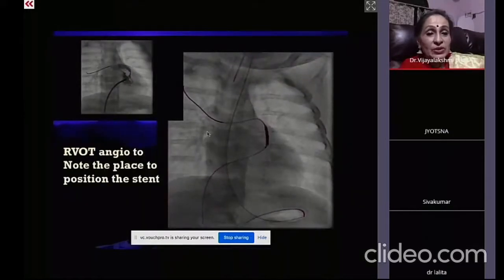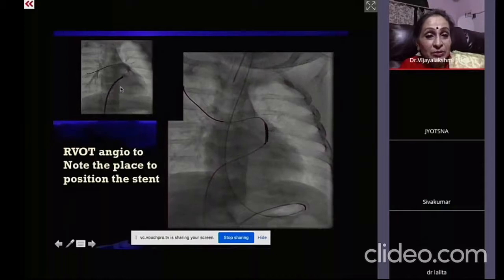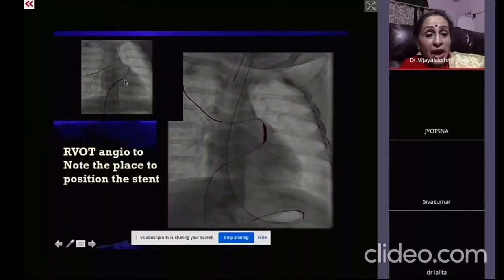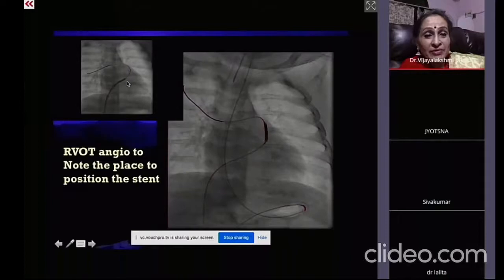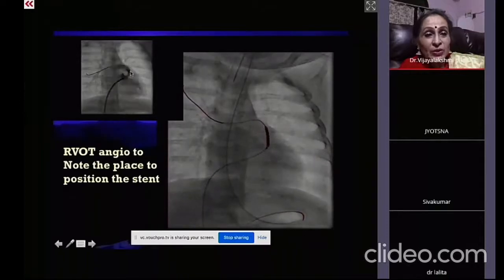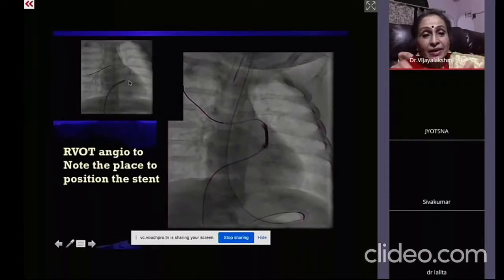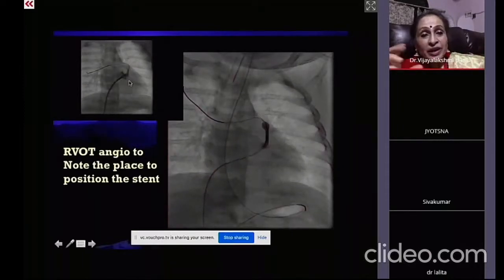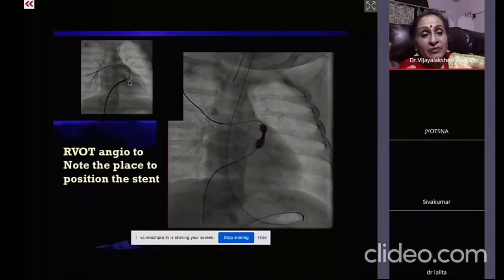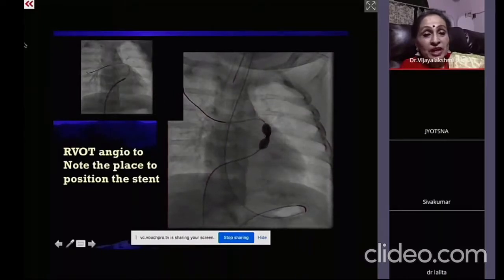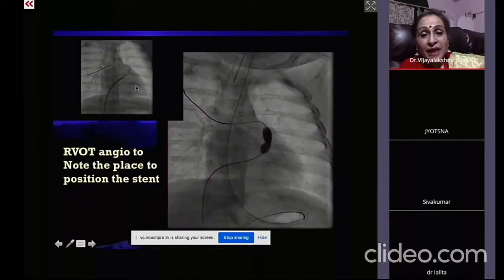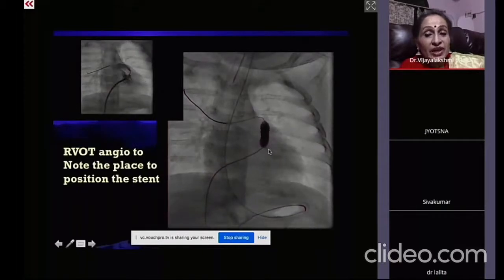So next you can see that I was telling you how the RVOT angio has to be done with the tiny hand injection. You can see that this is the infundibulum, and this gives us an idea how much stent has to be taken, how long it has to be, and where it has to be positioned. So keep this as a roadmap and then introduce the stent and dilate it.